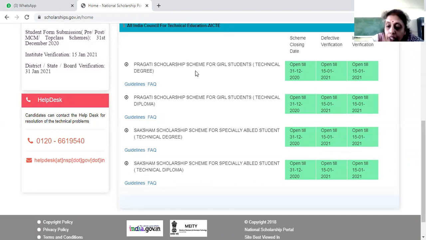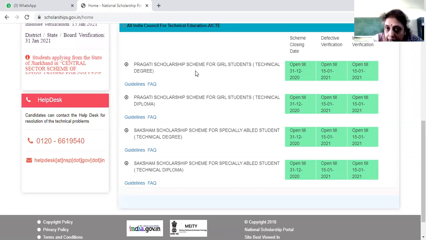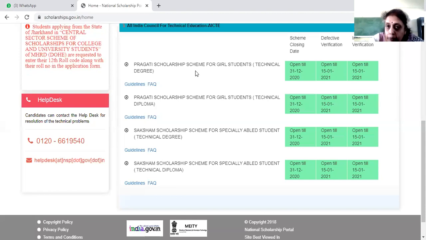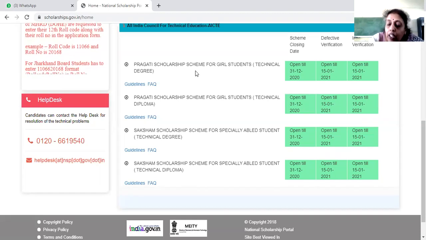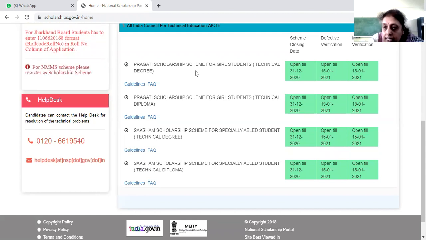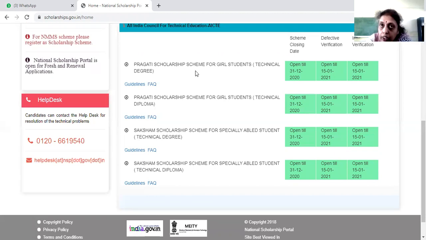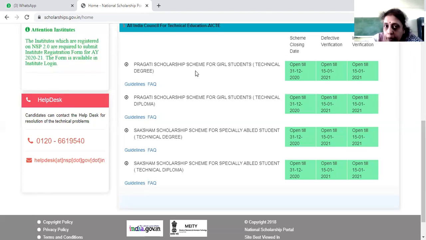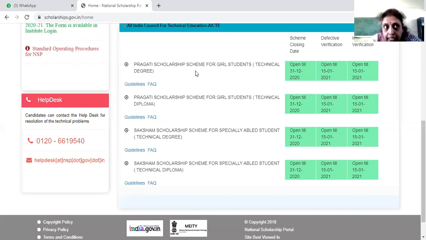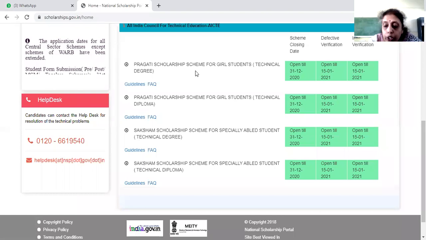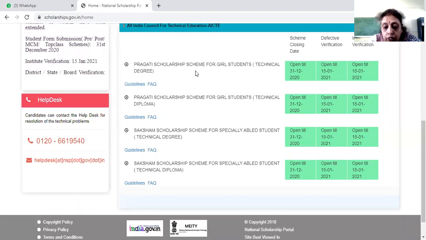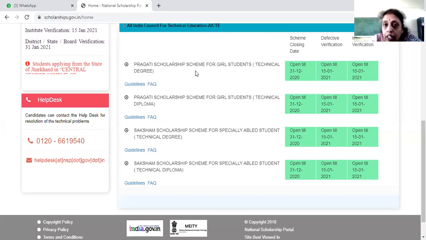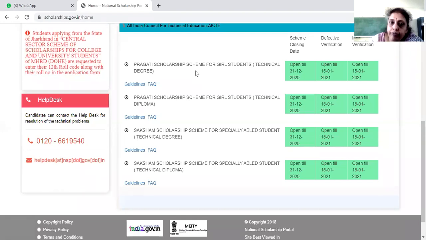Then from the institute, we are going to verify all your documents and we have to give the approval. After we give the approval, the next stage is the district nodal officer is going to give the approval, and the next process will take place. And once you get selected, you will come to know, because you will be receiving details regularly. You have to go to the portal and check. Once the amount is released, it comes to your account. So you have to draw it directly. It will not come to the institution. It will come to the student directly.